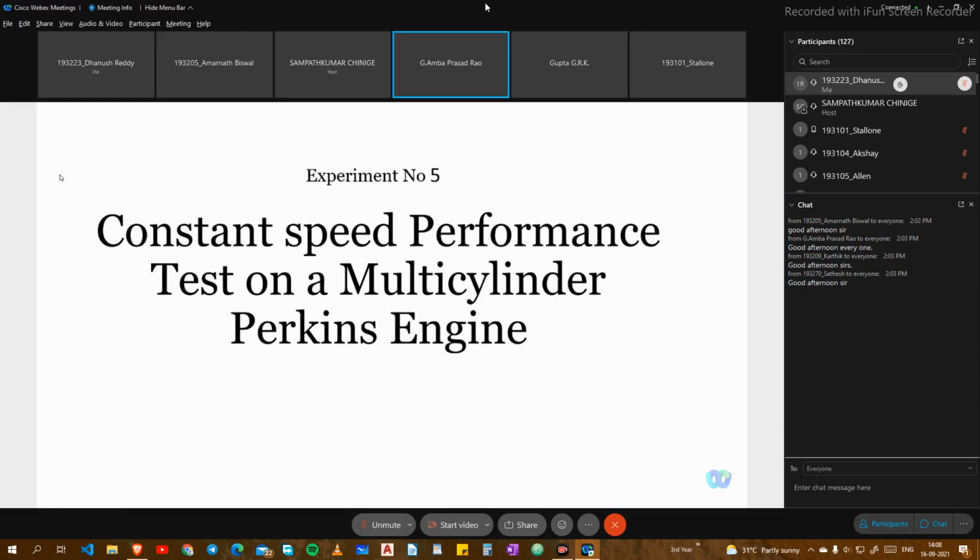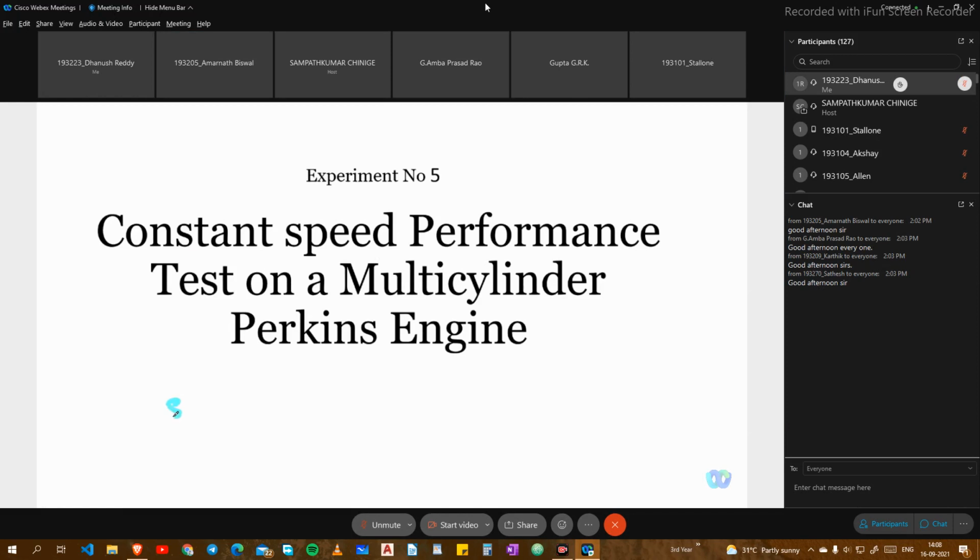In the heat balance test, we have noted down the different temperatures. That is required. Whereas if you recall, I showed you that there are temperature devices connected on the engine when we were doing the performance test on a single cylinder diesel engine.